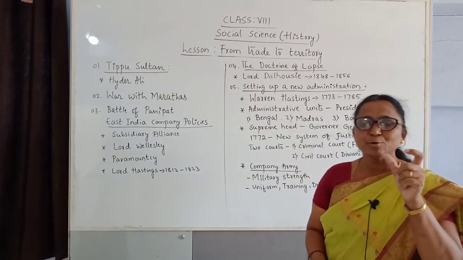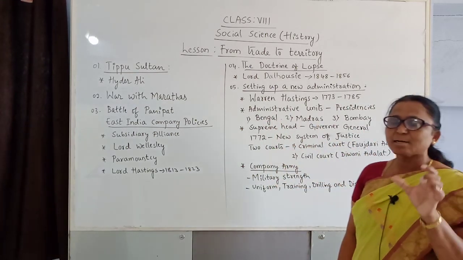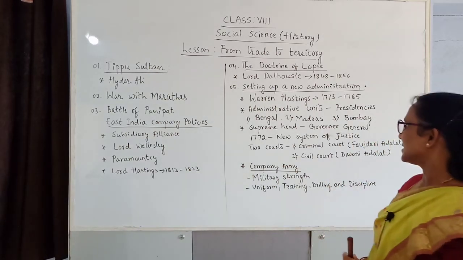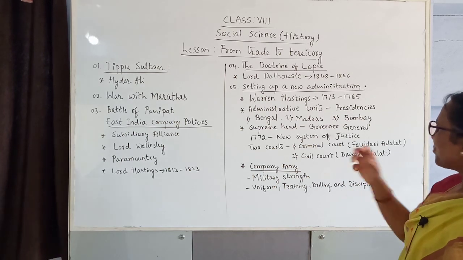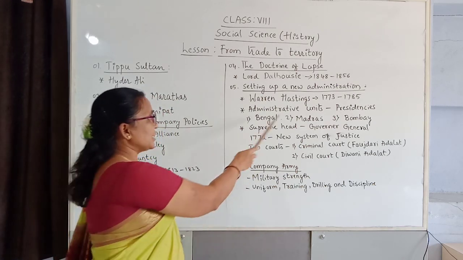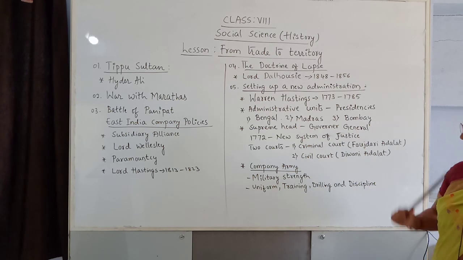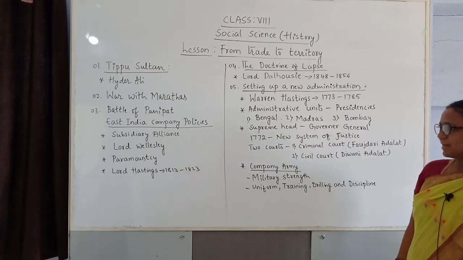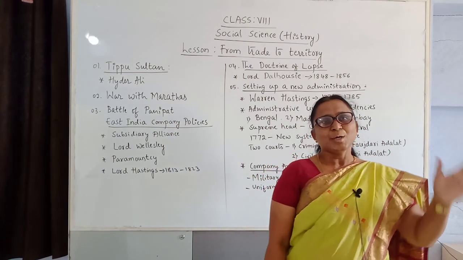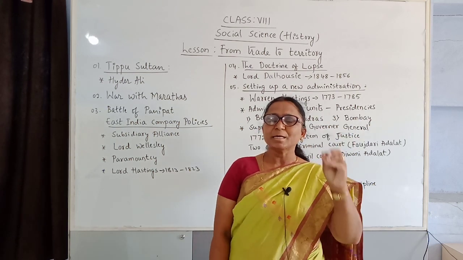Each Governor General looked after his area. These provinces were called presidencies. Each supreme head of these administrative units, the Governor General, would take decisions about revenues, sources, and taxes, and according to him they ran their areas.